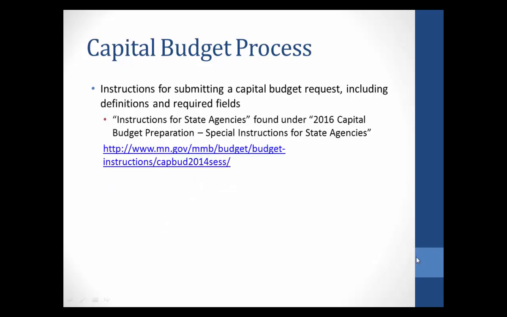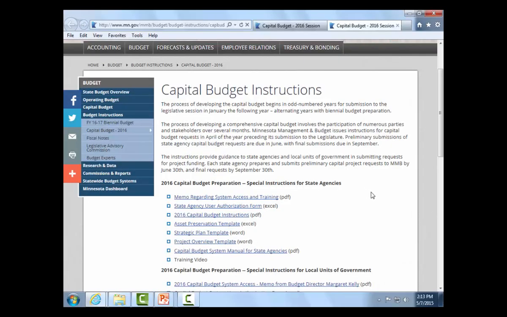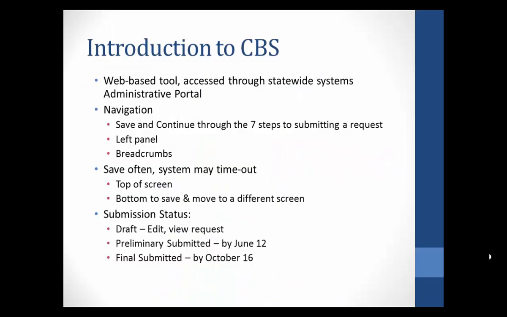Capital budget instructions for agency users are found on the MMB website underneath the heading labeled 2016 Capital Budget Preparation Special Instructions for State Agencies. They can be found by going to this link, www.mn.gov/mb/budget/budget-instructions/capital budget 2014 SESS. And as you can see, instructions are found under the Special Instructions for State Agencies link. We will provide a more detailed look at the capital budget system and how to use it